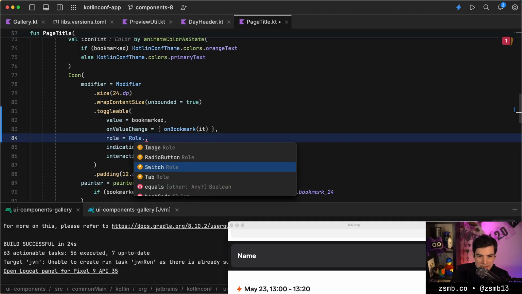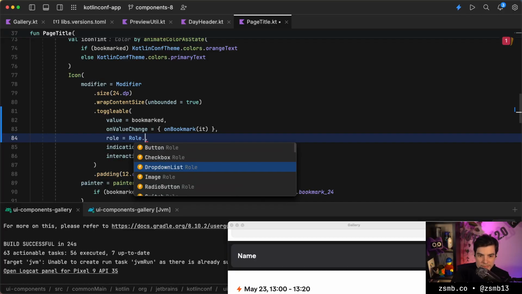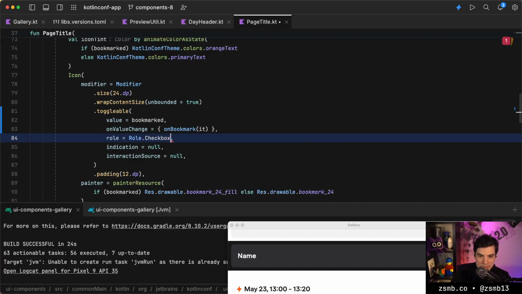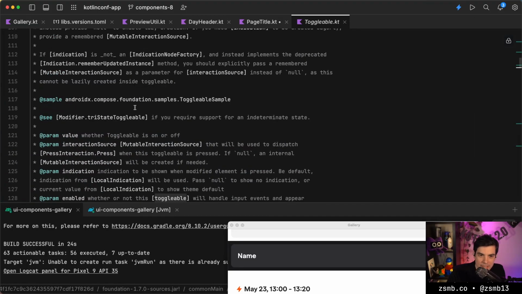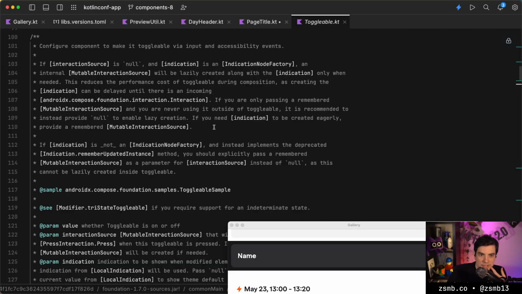Bookmarking feels like a checkbox or a switch. Not a radio button because we only have one of them. Probably a checkbox. Hello to everyone joining in the meantime. So what's the difference between toggleable and selectable? Let's read the docs. Let's see if those will guide us through here.